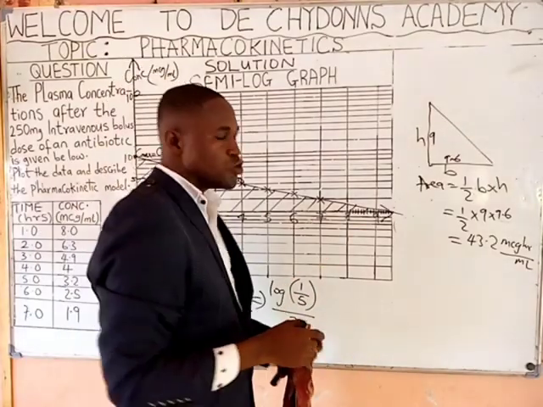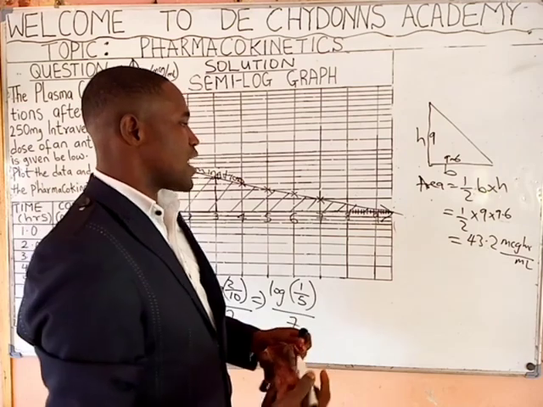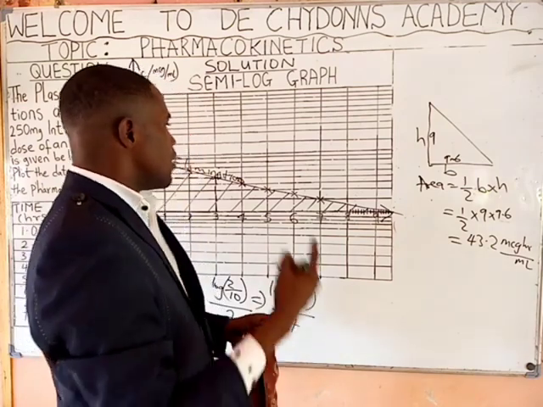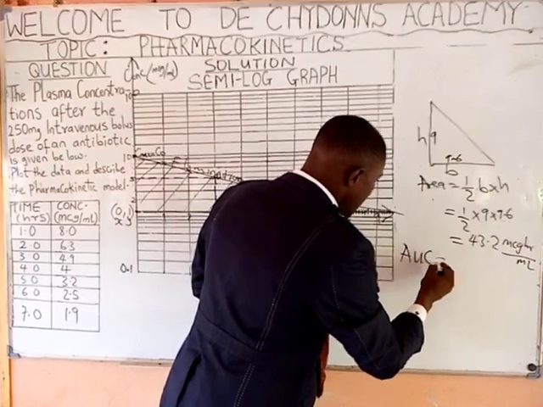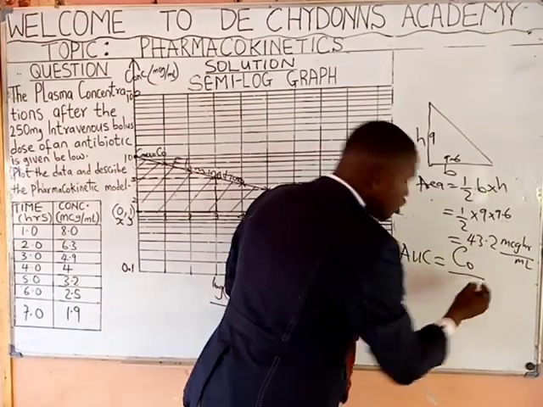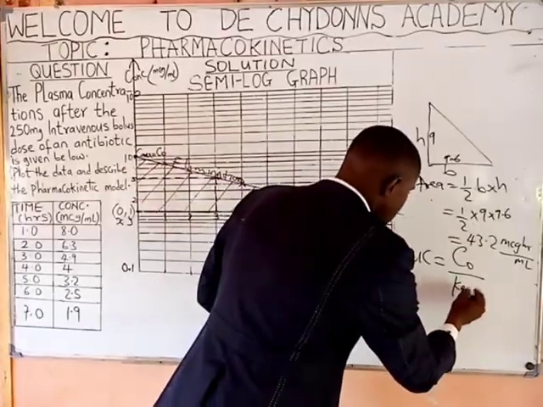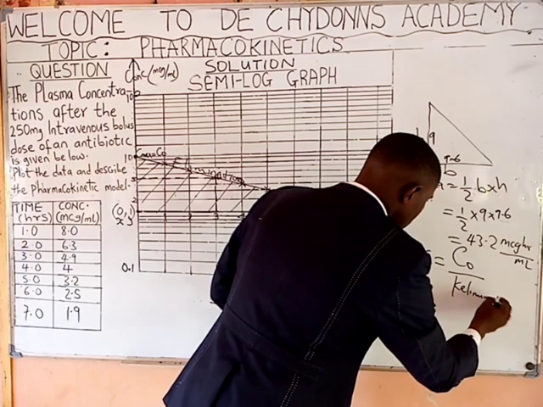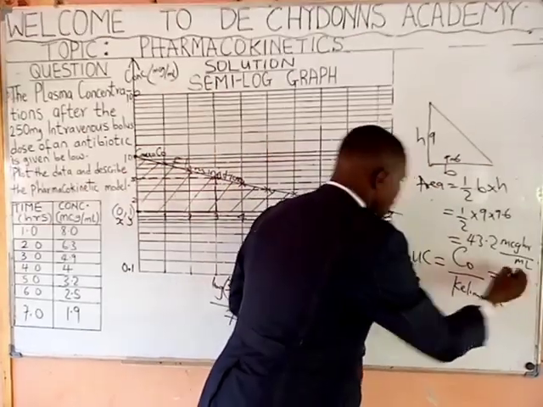Please mind your unit. Now, another way you can get this area is by using the formula: area under curve equals the maximum concentration all over the elimination rate constant. Our maximum concentration is 10 from our graph.